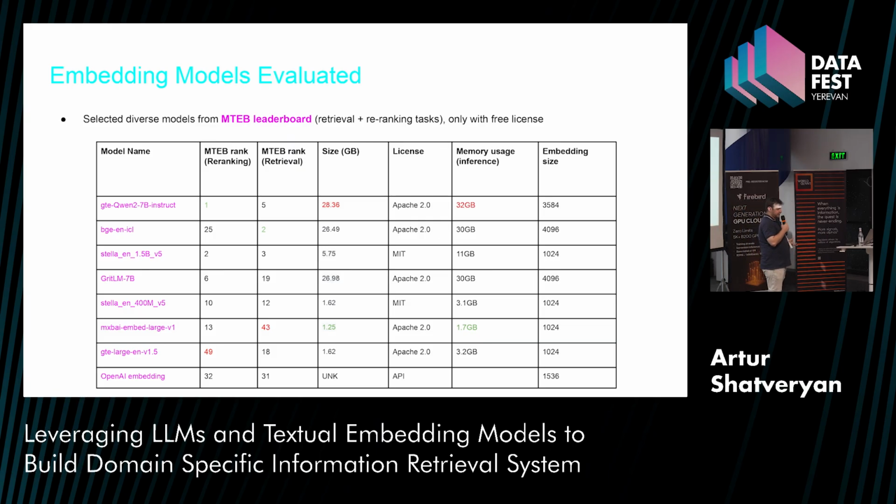I take the top 10 embedding models from this MTEB leaderboard to evaluate on my internal data set. But I also choose an OpenAI one, which is not free, but I want to compare it as an external unknown model. I mainly choose medium-sized models because I want my vector search to be real time. I don't want the user to lag, because the main problem with big models is that they can take a few seconds of inference, which is unacceptable in an application, and we get user dissatisfaction. But for evaluation, I choose the two biggest models to understand how far these medium-sized models are from the limit.